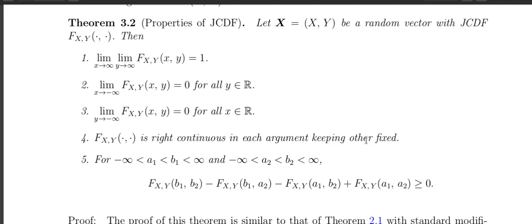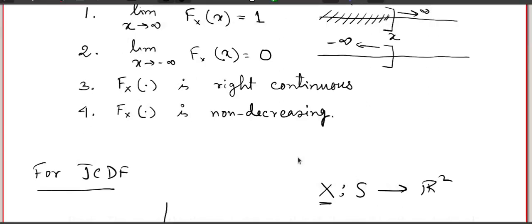Okay, fine. Then the next one, the fifth property, gives that some combination of the joint distribution function at some points, if you add and subtract them, will be greater than or equal to 0. Now where does this quantity come from? Let us go back to the property of the cumulative distribution function, the last property, which says it is non-decreasing. What does non-decreasing mean?